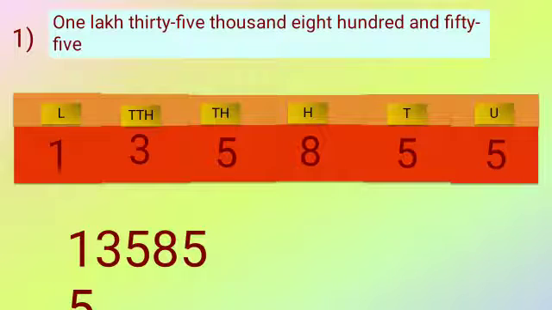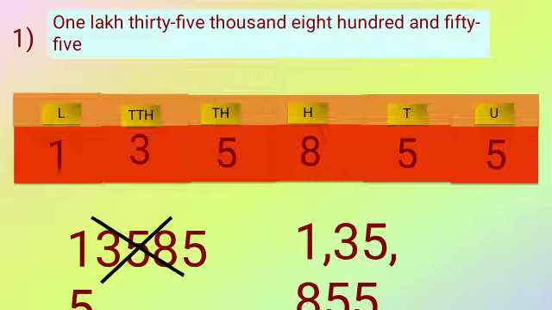Okay. Now if you write it in this way, here you have to draw the table and put the proper digit in the proper place value. Now you have to write in terms of number. Is this way of writing right? Wrong. Earlier what I told you, you have to write with commas. So 1 comma, that is 1 lakh, then 35,855. So always remember, while writing a bigger number, whether it is 6 digit or 4 digit, you have to separate the number with commas.